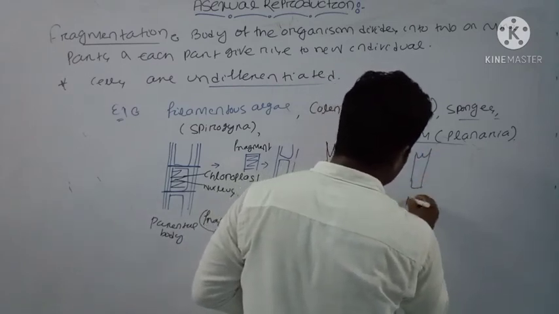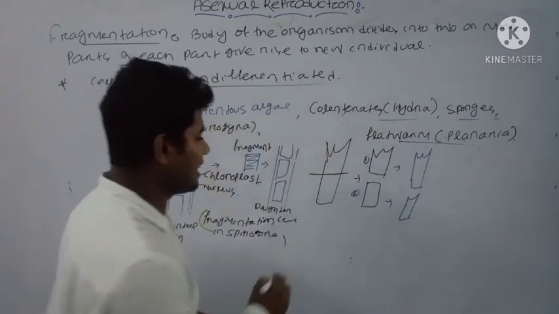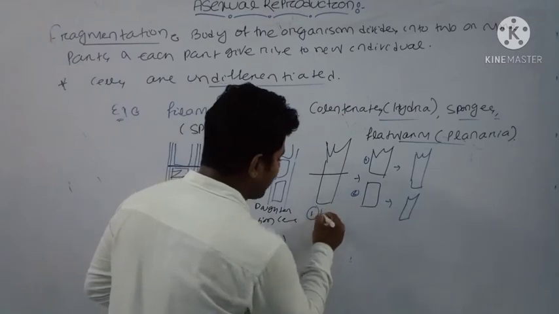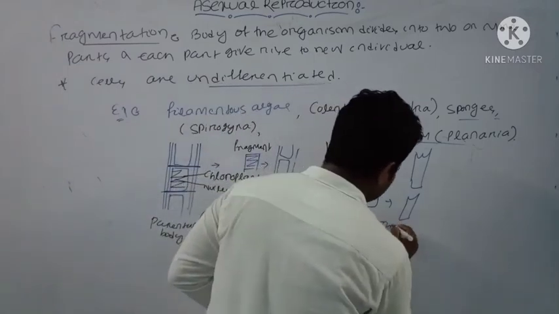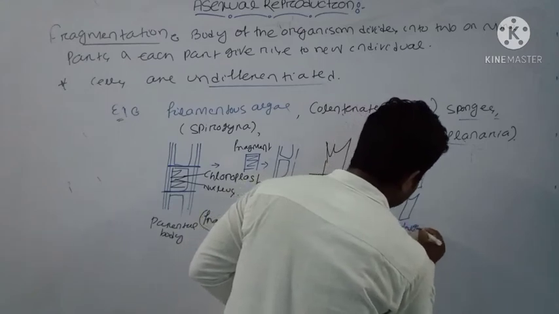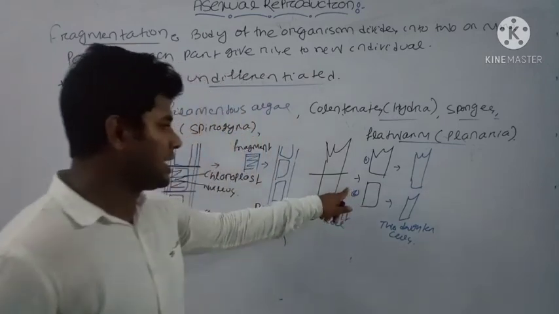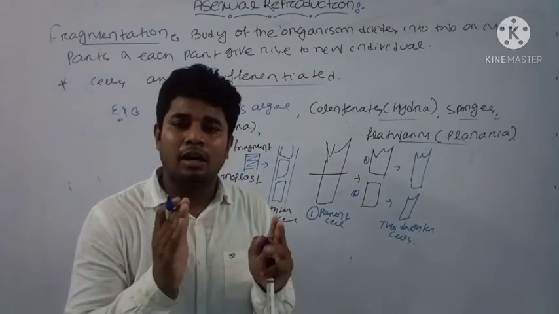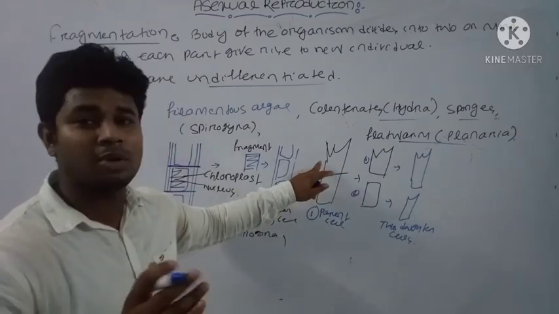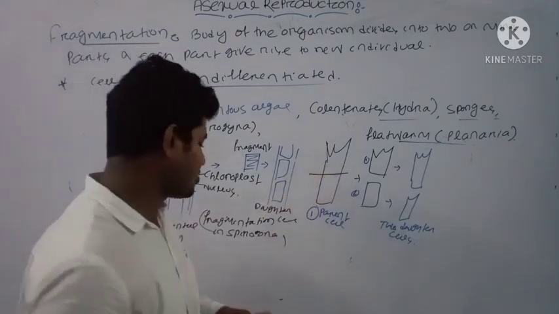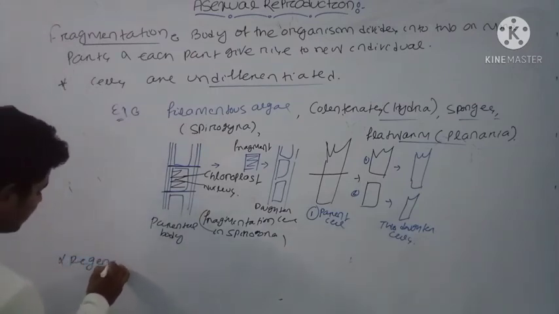Two Hydra can be produced from one single parent. Here you can see, if any injury occurs and there is formation of two parts, then that process is known as regeneration. Okay, what is regeneration?